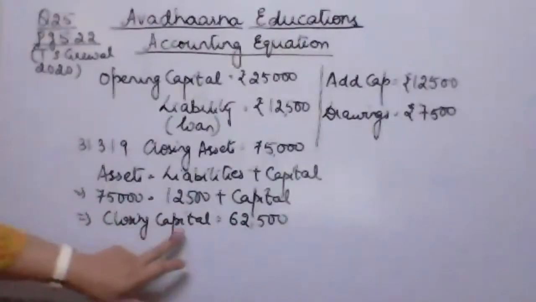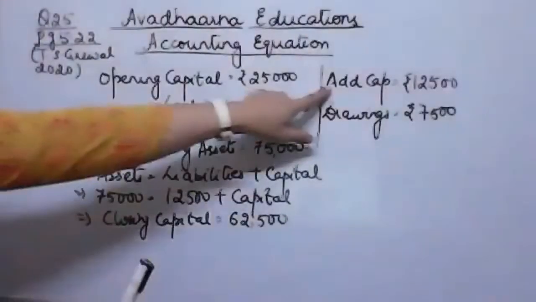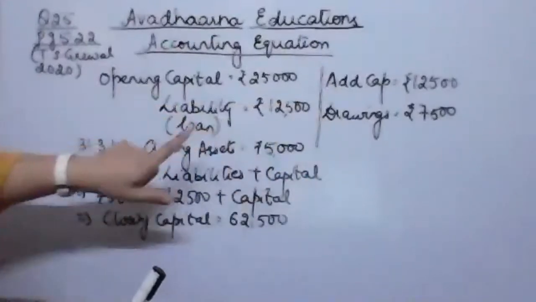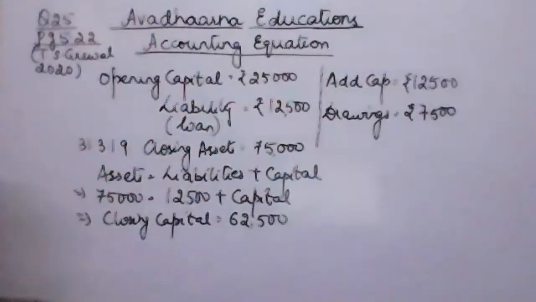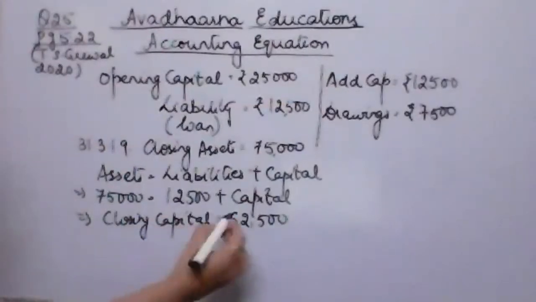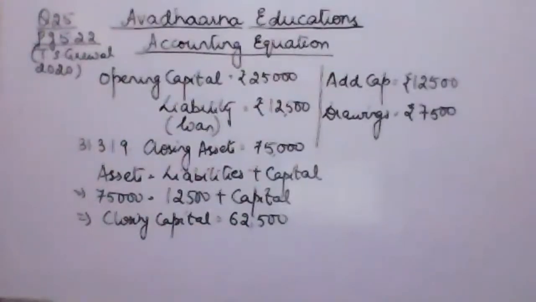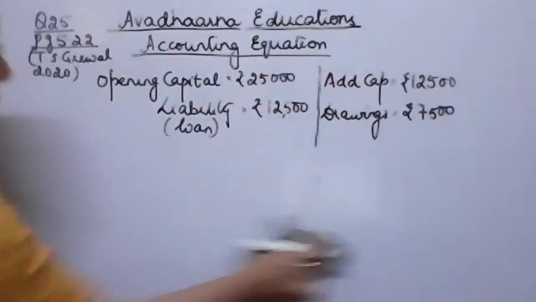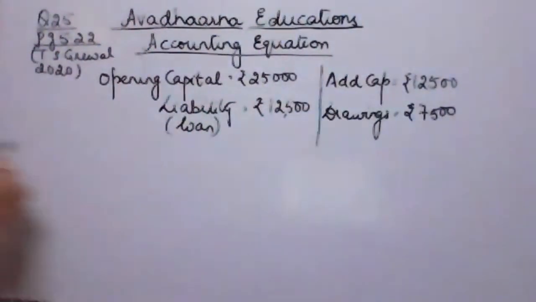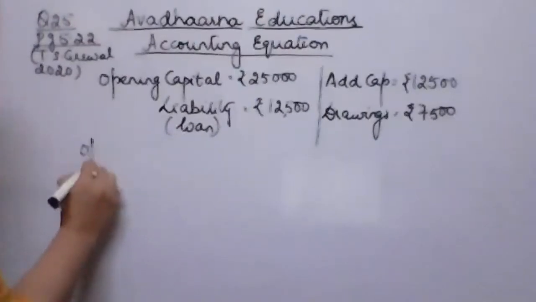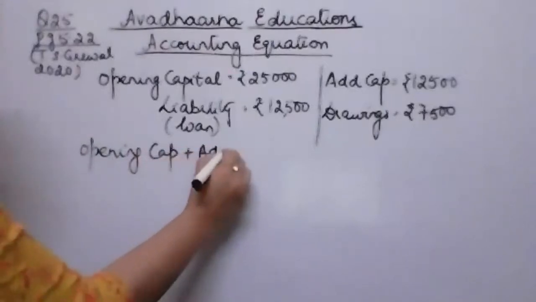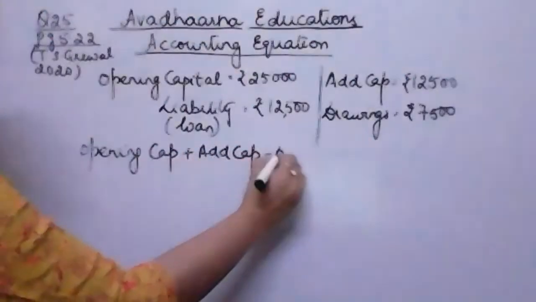Now I know what the closing capital is. We have the information about additional capital, information about drawings. Definitely the balancing figure would be either profit or loss. So let's have this closing capital 62,500, and we will have the formula for 62,500 was the closing capital. Let's substitute the value. Opening capital plus additional capital minus drawings.